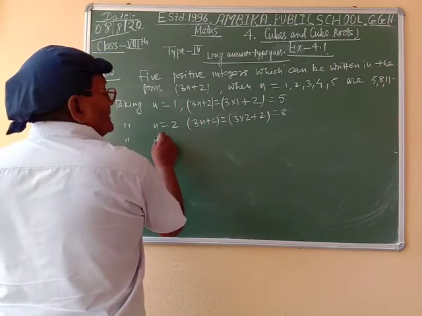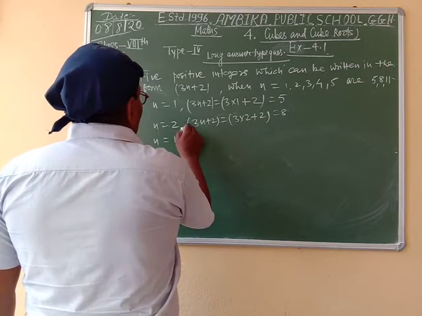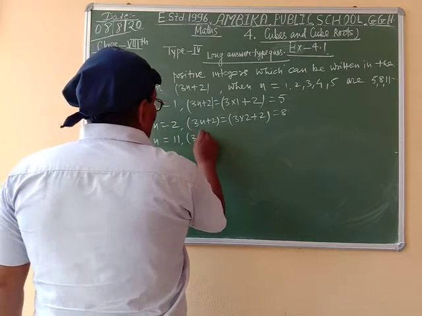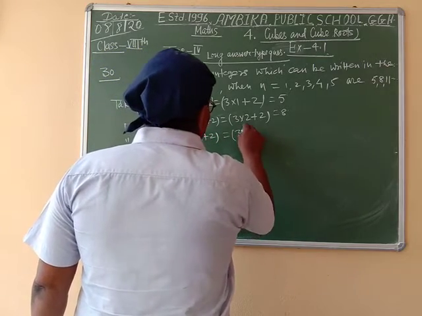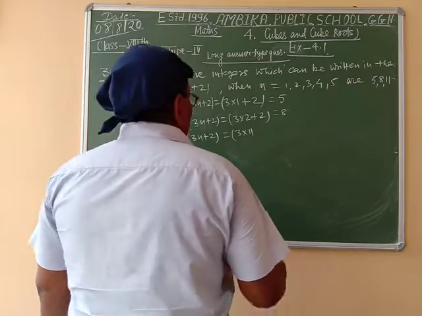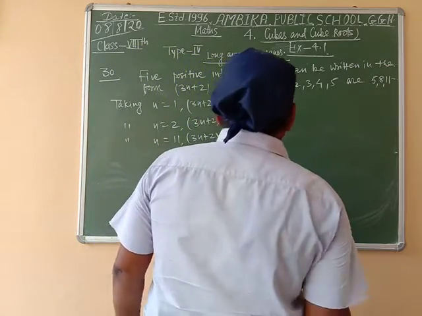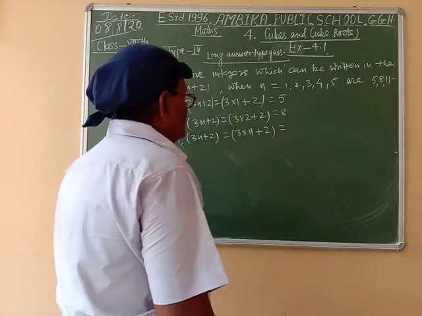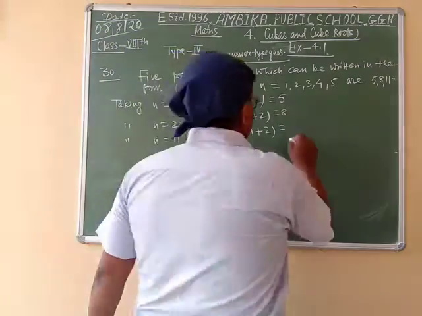Taking n equal to 11, 3n plus 2 is equal to 3 into 11 plus 2, is equal to 35. Here 35.